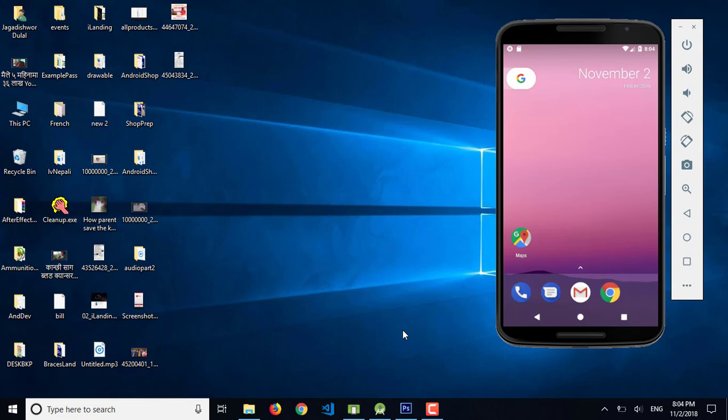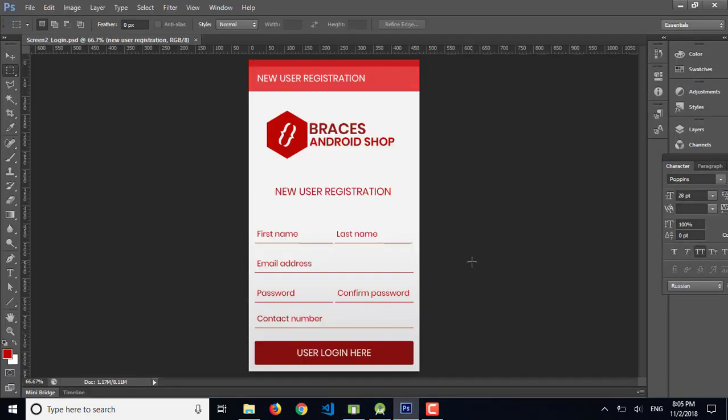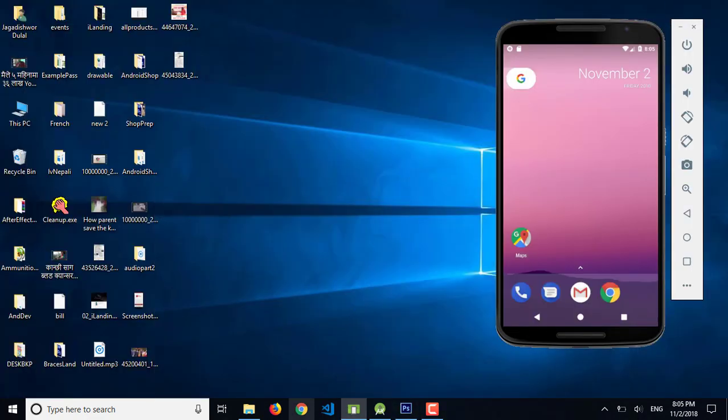I'm going to continue the last episode of the Android app development tutorial, where we already have created the main screen and login screen. Today I'm going to start with this layout I have prepared for the new user registration section, and we'll convert this page template to an XML layout in Android Studio and add the function to run the activity. So let's begin with Android Studio.